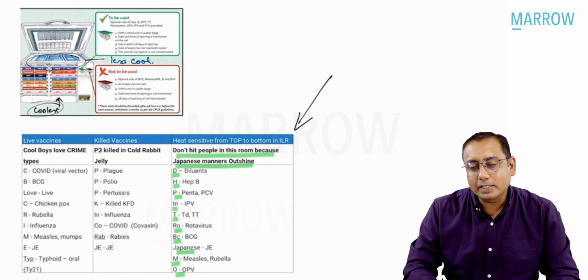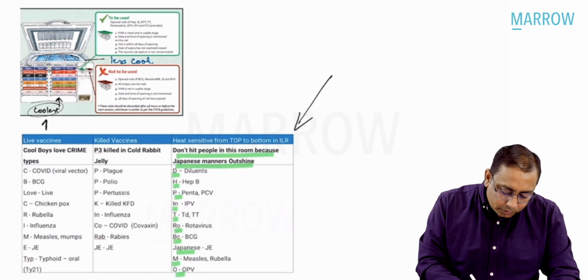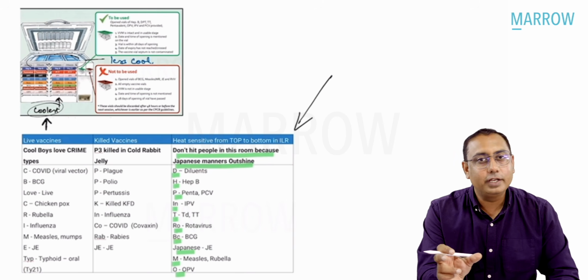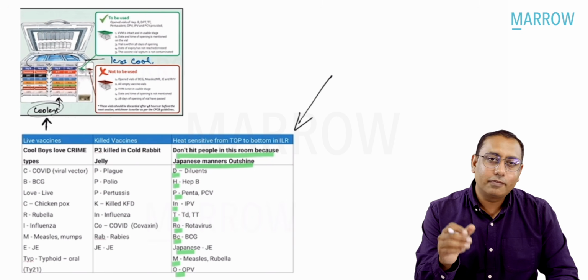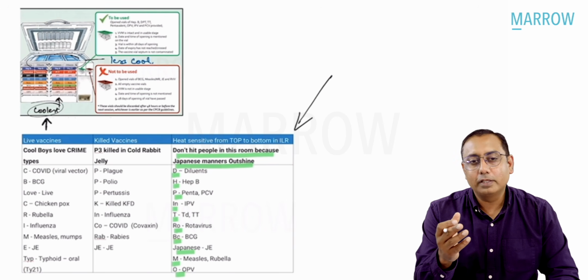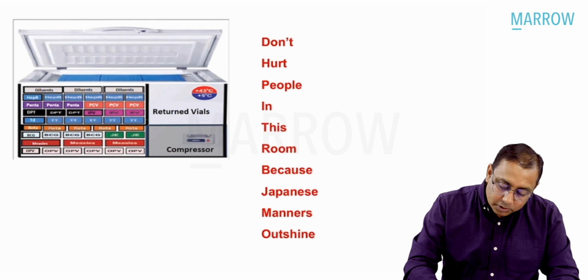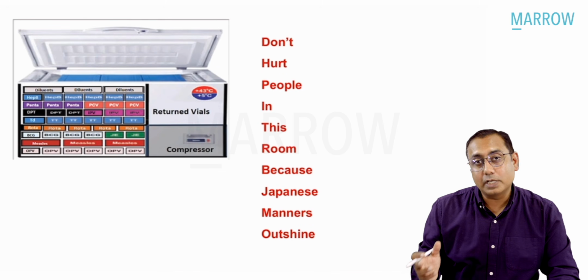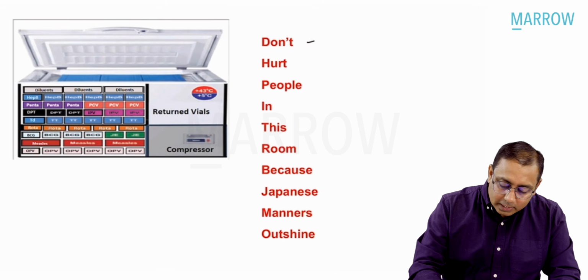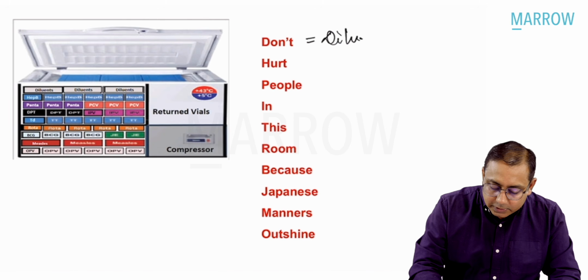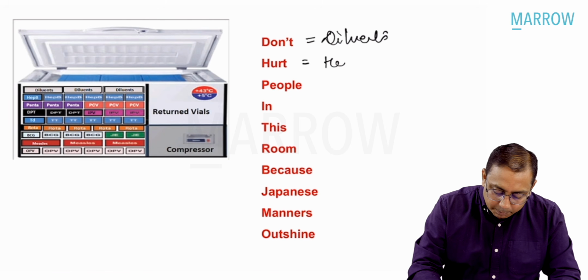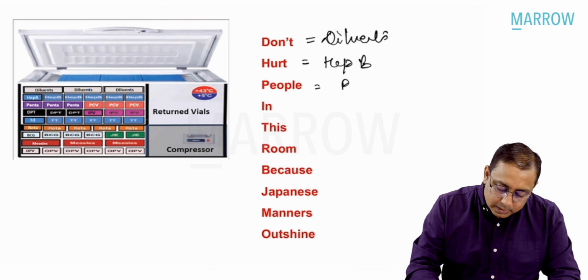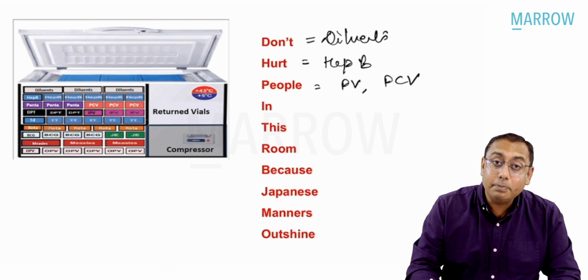I told you about the vaccines which are to be placed in the lower part of the ILR, that is the coolest area in the ILR. Please remember the vaccines in the ILR by the mnemonic: Don't hurt people in this room because Japanese manner outshine. D stands for the diluents. H stands for the hepatitis B vaccine. P stands for the pentavalent; it also stands for the PCV vaccine.